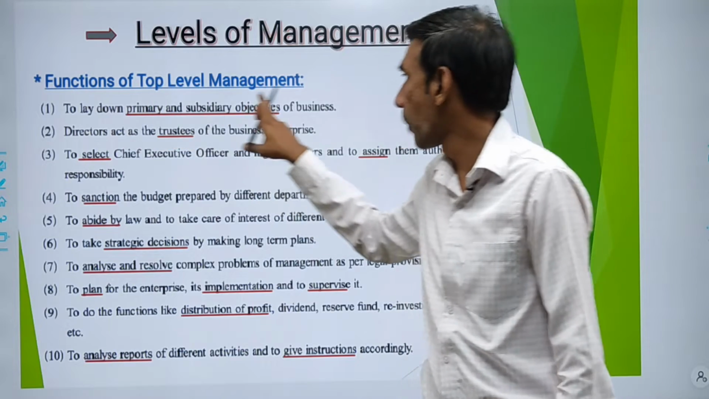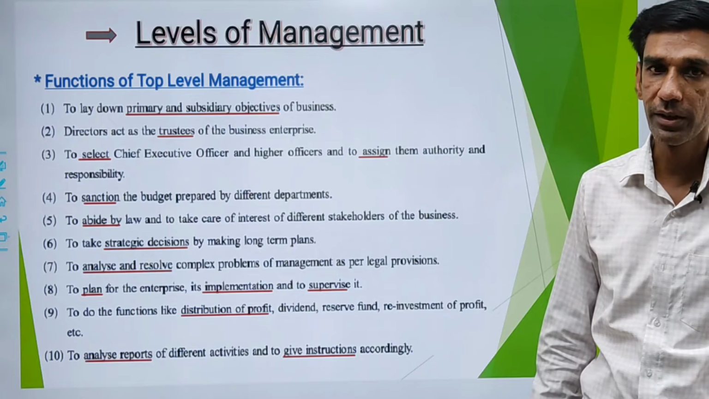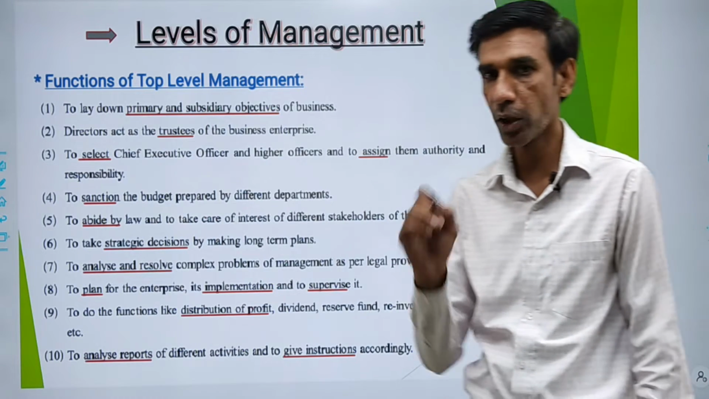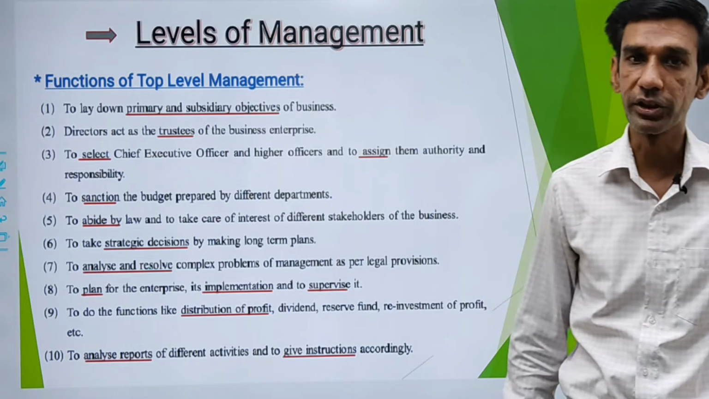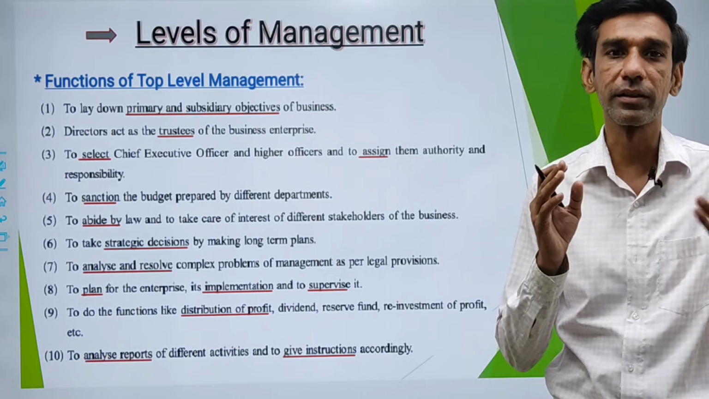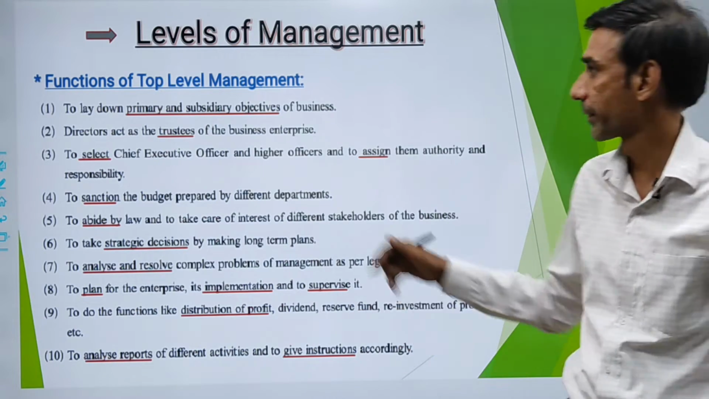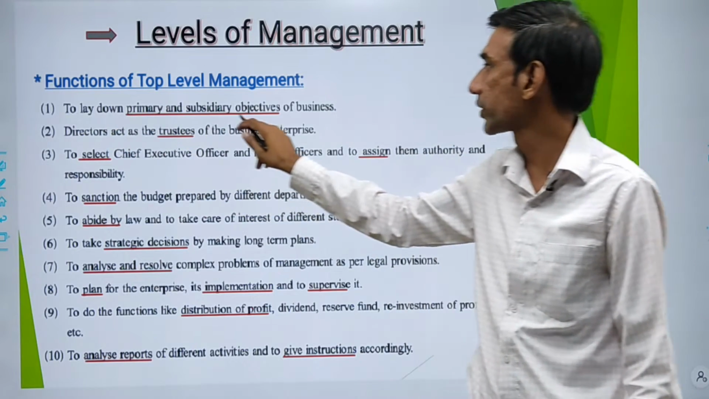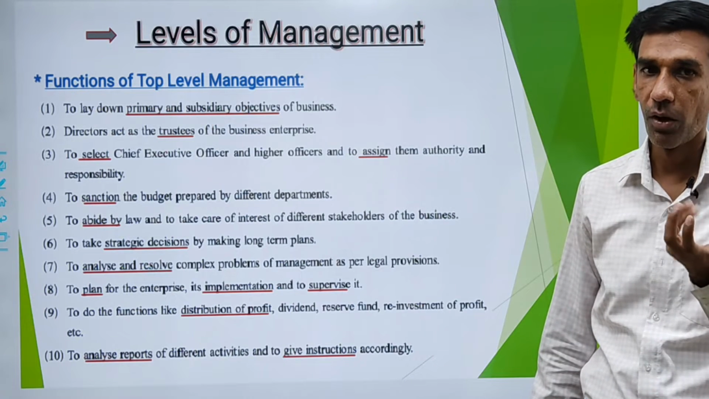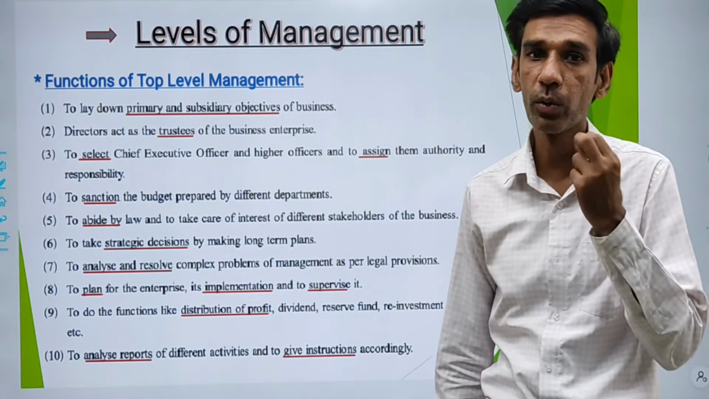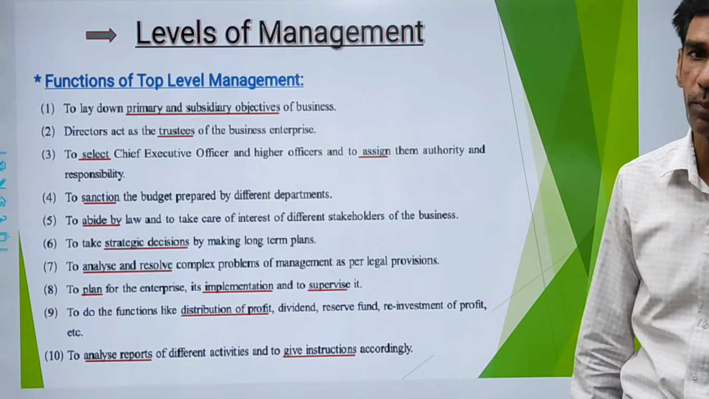Now, functions of top level management. There are 10 functions of top level manager. Before writing down the functions, keep yourself in the place of top level manager and see what all work you could do if you were top level manager. So the functions become very easy. First is to lay down primary and subsidiary objective of business. So the main function, to lay down the primary objective or secondary objective of business, is the responsibility of top level manager.